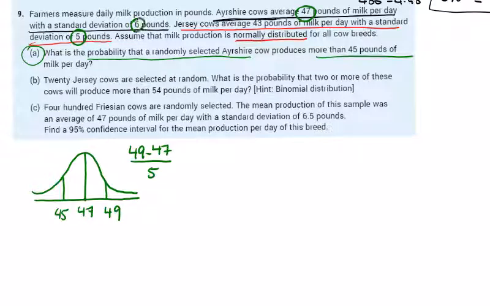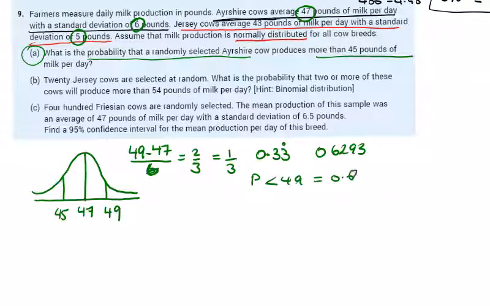Sorry, 6. We're copying the wrong one, just be careful. Over 6. That's 2 over 3, which is a third. So a z-score of 0.33. I'll just round it off to 0.33. We could take it a little bit in between, but they're not going to make a huge difference. 0.33, 0.6293. So the probability of less than 49 is equal to 0.6293. And the probability of greater than 45 is equal to 0.6293.